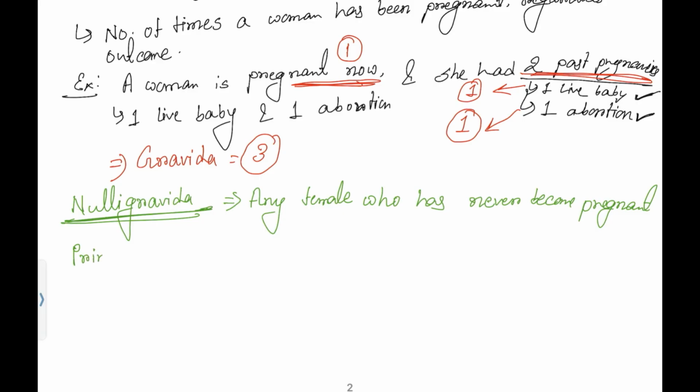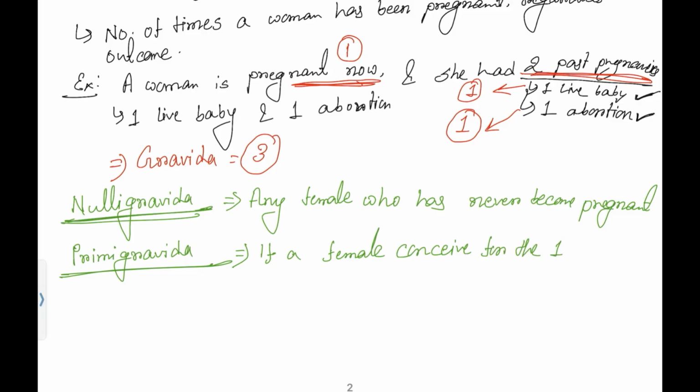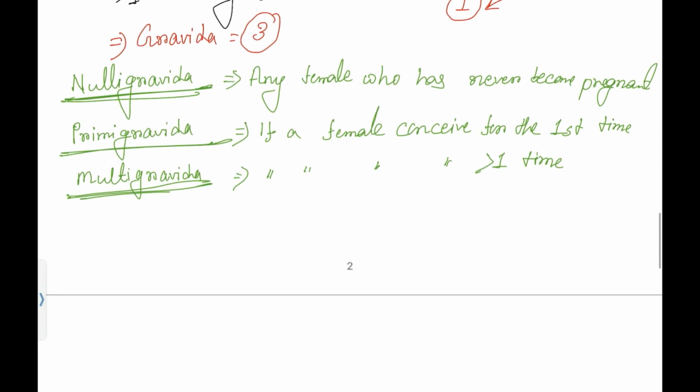What about Primi Gravida? Primi means first, pehla. So Primi Gravida means if a female conceived for the first time, we will consider it as Primi Gravida. What about Multi Gravida? Multi means more than 1 time, right? So the same definition, if a female conceives more than 1 time, we will consider it as Multi Gravida.